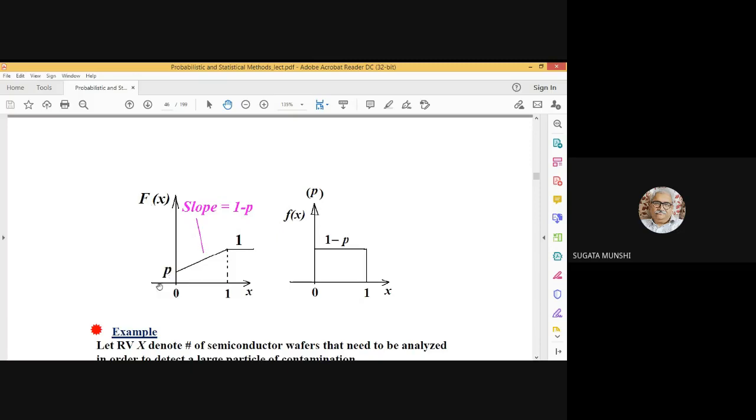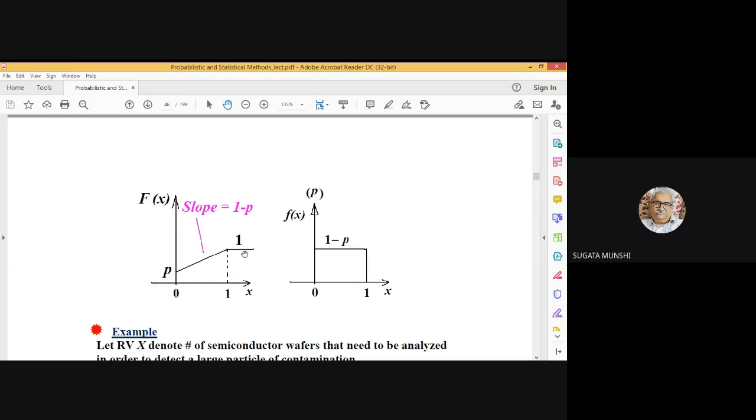So this is the nature of the cumulative distribution function. That value is small p, then there is a ramp, and then it remains constant. So what will be the density function of this mixed random variable? Derivative of F(x). Here there is a jump discontinuity, so there will be an impulse function with strength equal to the height of the discontinuity, p.